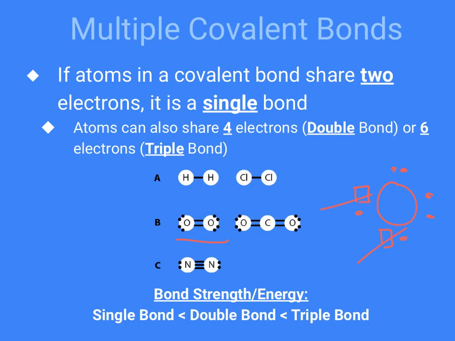In terms of the strength of those bonds, triple bonds obviously are going to have more pull between the atoms, so they're much stronger. That also means they have a lot more energy in them, so when they're broken, they release more energy. Single bonds are a lot weaker, easier to break, and so just only 2 electrons is not as strong as sharing 4 or 6, because every electron they share is equally attracted to both nuclei. Or are they?